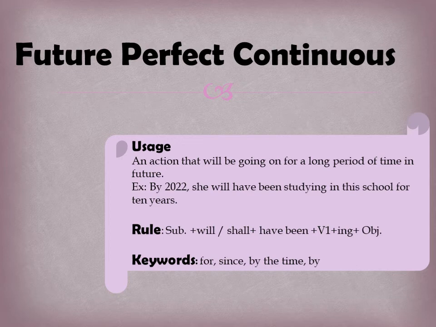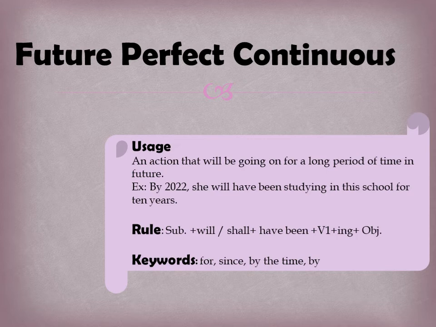For example, by 2022, she will have been studying in the school for 10 years. So 2022 indicates a long duration of time, right? The future time. Then for 10 years indicates a long duration of time. So this action will have been going on for a long period of time.